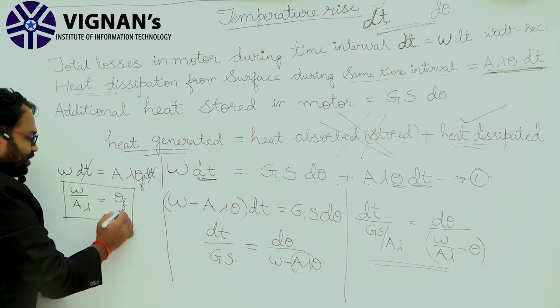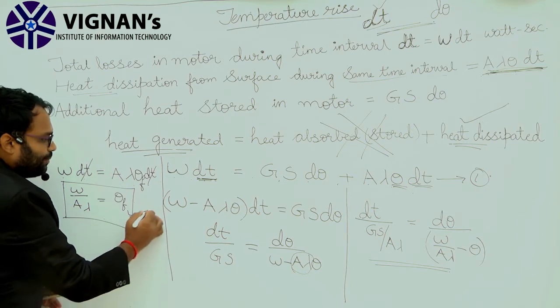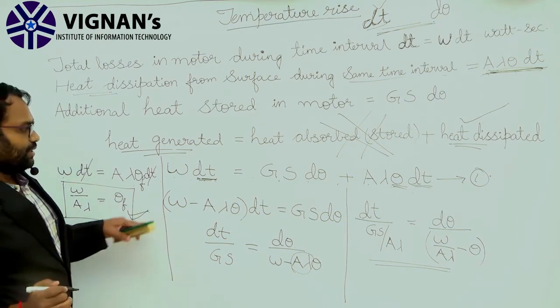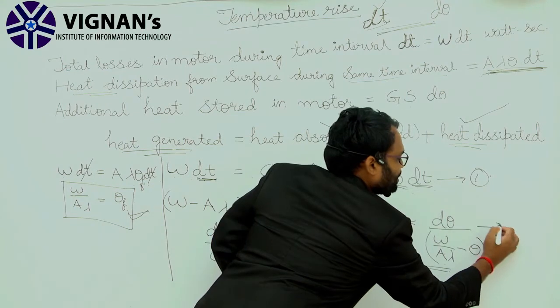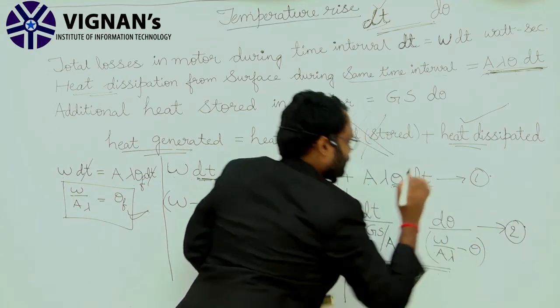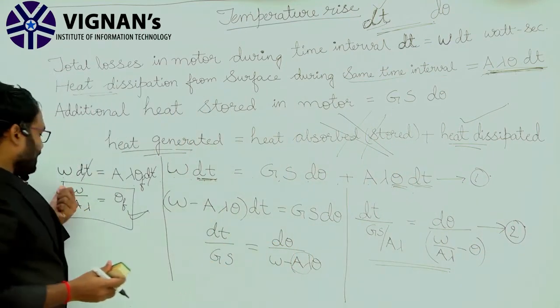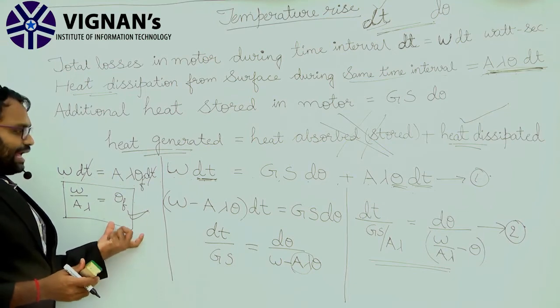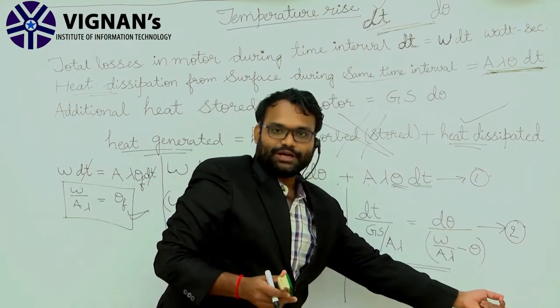Now substitute this W by A lambda in equation 2. Substitute this W by A lambda, that is equal to theta f, in this equation number 2.